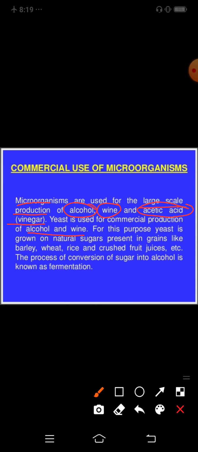For these purposes, yeast is grown on natural sugar present in grains like barley, wheat, rice, and crushed fruit juices, etc. The process of conversion of sugar into alcohol is known as fermentation. So for commercial use, microorganisms are used for preparing alcohol, wine and acetic acid, that is vinegar.